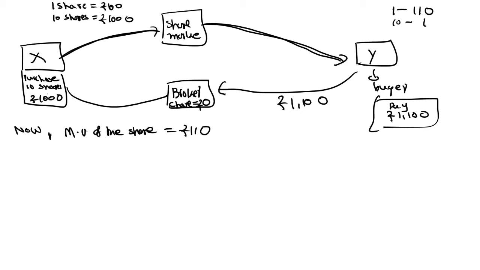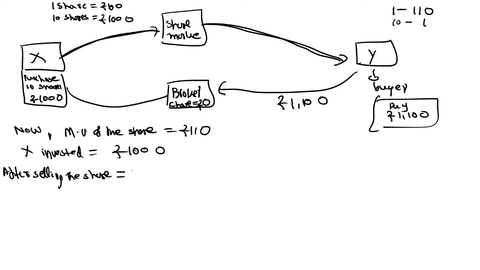Why? Because in the present situation, in the share market, the price of that share is equal to 110 rupees. Then see, X invested 1000 rupees. After selling the shares, he got 1100 rupees.